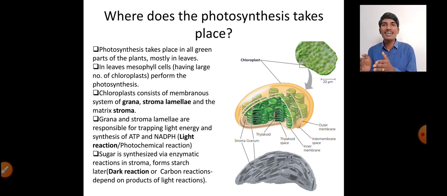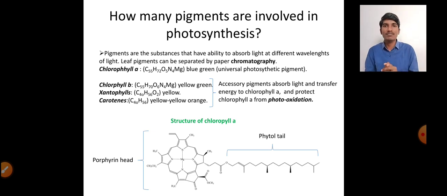Okay, so what is light reaction and what is dark reaction? Light reactions are the chemical reactions which take place only in the presence of light, and dark reactions are the reactions which are independent of light. Here the light reaction products are ATP, NADPH and oxygen, whereas the dark reaction product is glucose. So let us discuss what the light reaction and the dark reaction are. Light reaction is called a photochemical reaction and the dark reaction is called a carbon reaction. So let us see the block diagram of photosynthesis in the next slide.